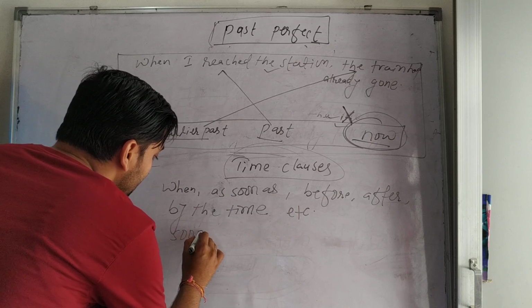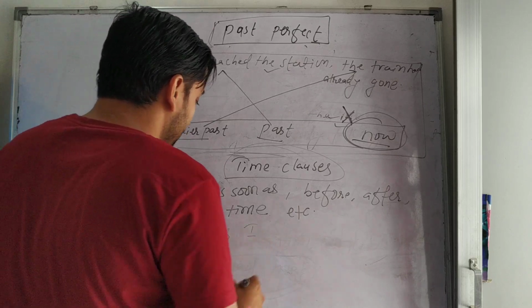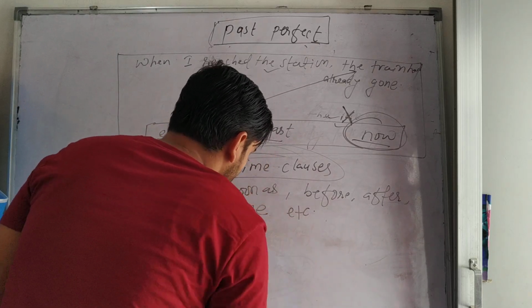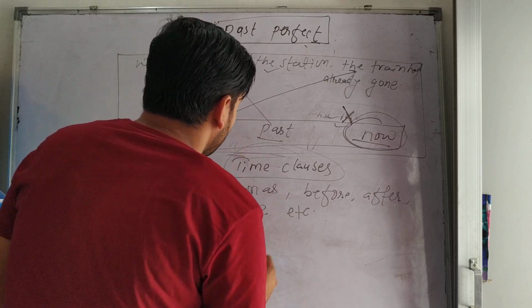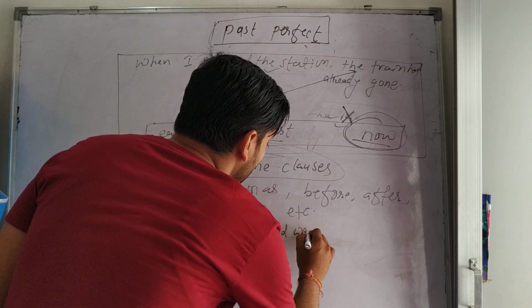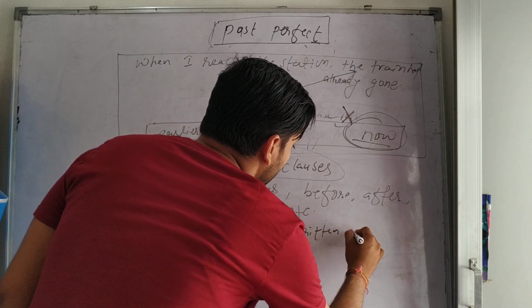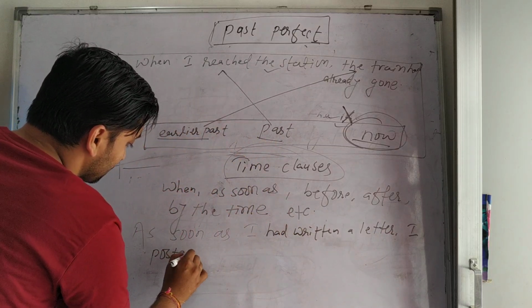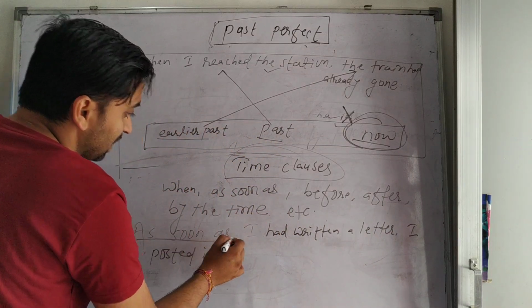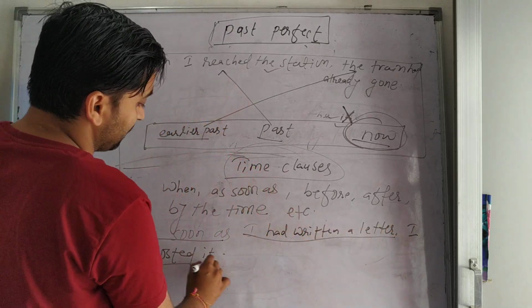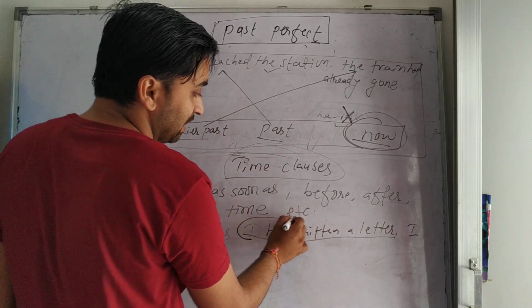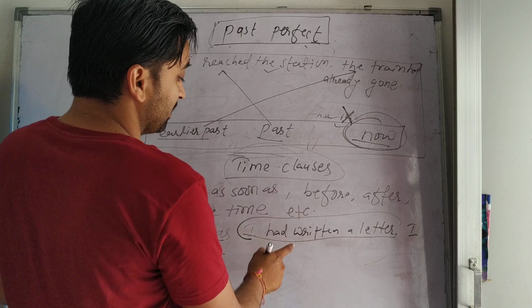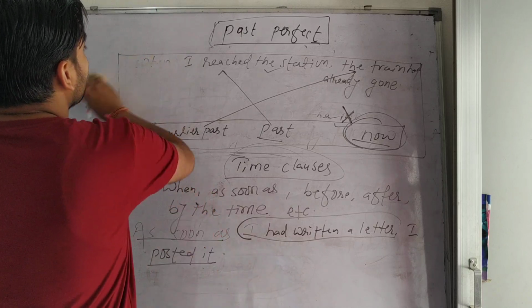As soon as I reached home, as soon as I had written a letter, I posted it. So you can see here as soon as is used, and I had written is past perfect, and here is simple past. First, which work would have happened? First the letter is written, then it is posted. That's why it is in past perfect and it is in simple past. This is the earlier past.